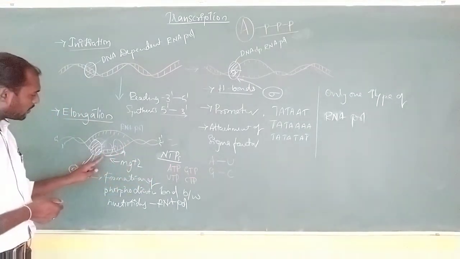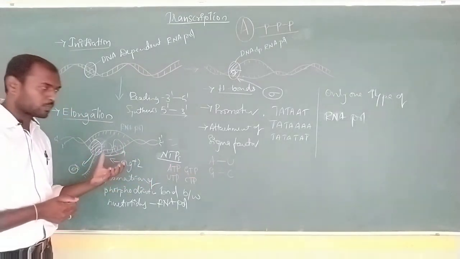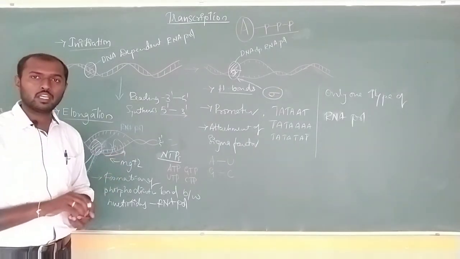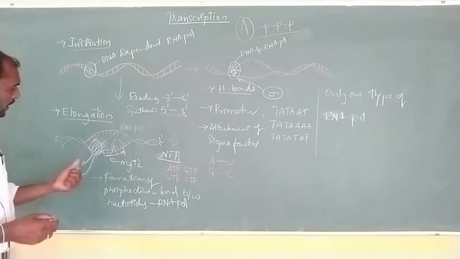And Mg+2 is helping for doing such a process. Okay, so for this process to continue, Mg+2 is helping.